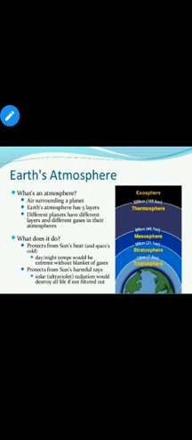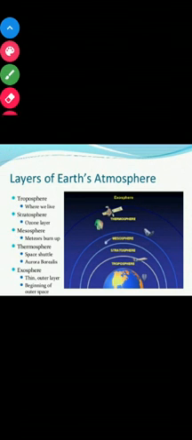So, I have told you that our Earth's atmosphere is subdivided into 5 layers. Now, what are those layers? Those layers are troposphere, stratosphere, mesosphere, thermosphere and exosphere. So, one by one, we will discuss a few features of these layers. First, we will start our discussion with troposphere.